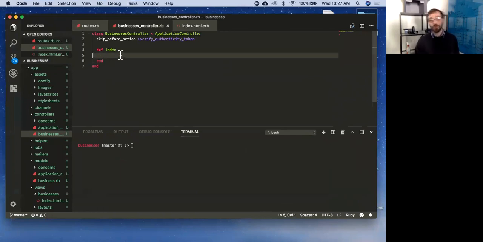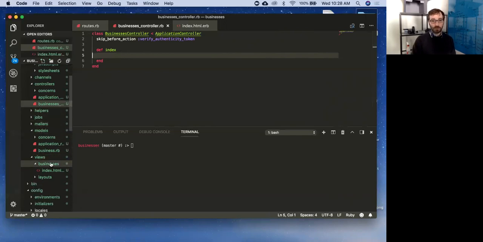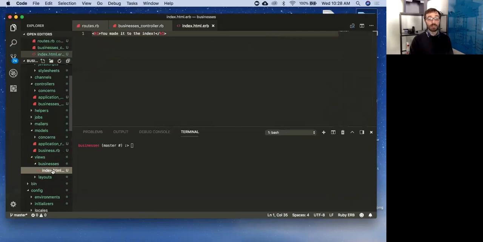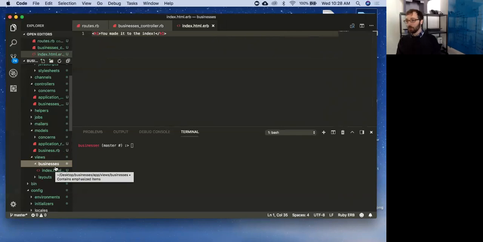Right now, there is no code for it to run, so it will, by default, look for the index view in my views, even if it's within a folder. Yes, it should know that the businesses views will be in a businesses folder, as long as I've named it that way. If I named this something else for my businesses views, it won't work.